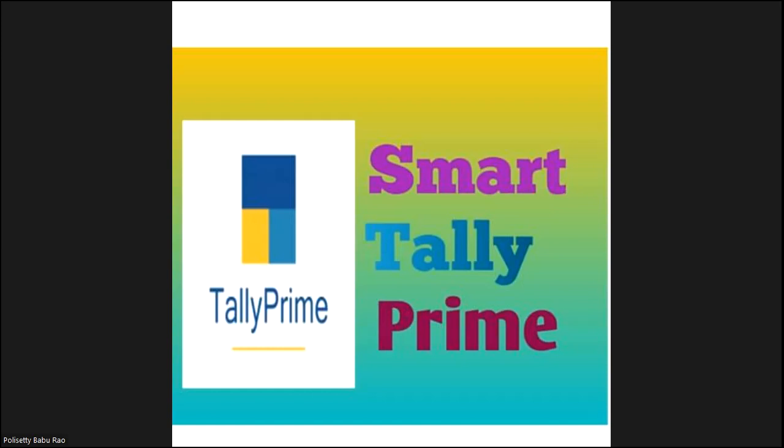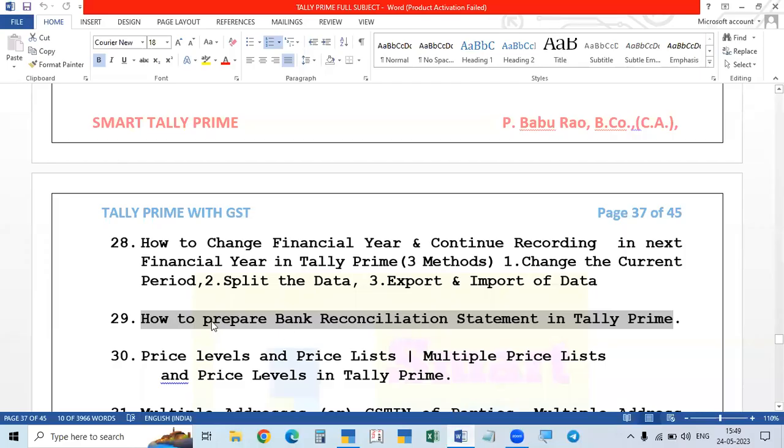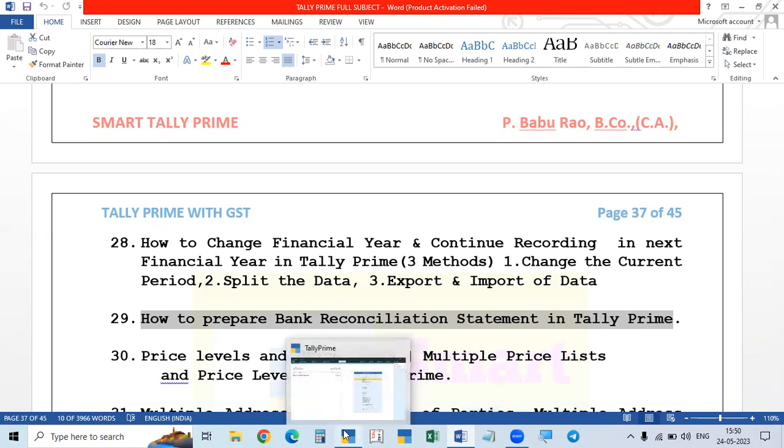And now we will enter our lesson. Today our topic is how to prepare bank reconciliation statement in Tally Prime. This you already did manually in the past. Here we will do the reconciliation in Tally Prime. In Tally Prime, how to prepare the bank reconciliation statement. First of all, what is a bank reconciliation statement and how to prepare the statement?